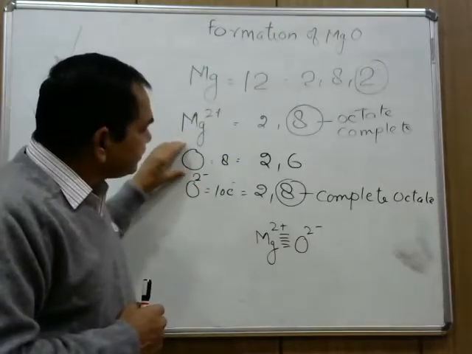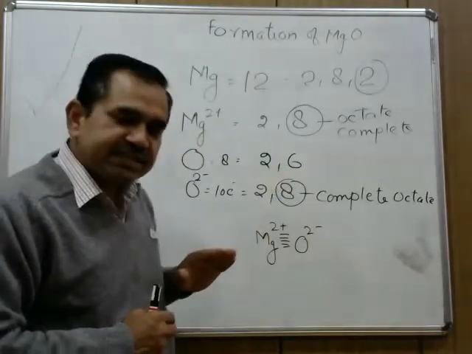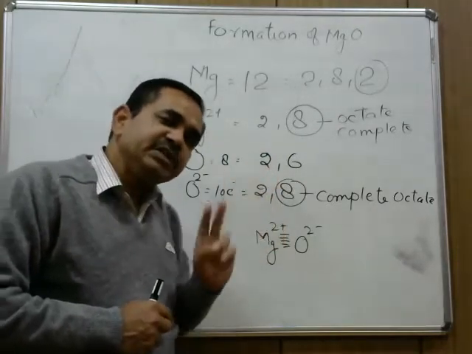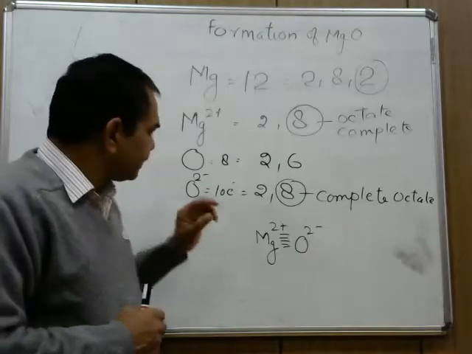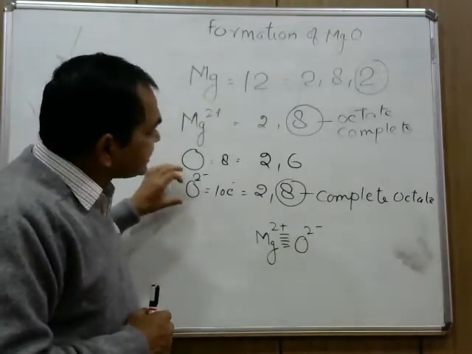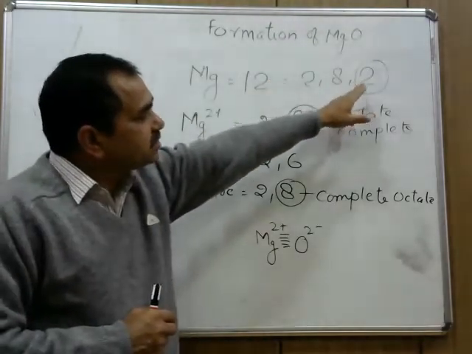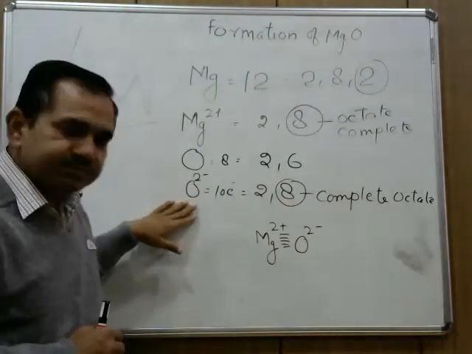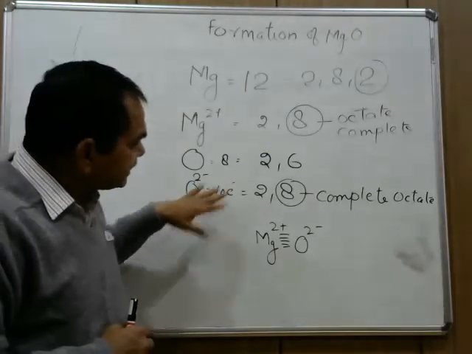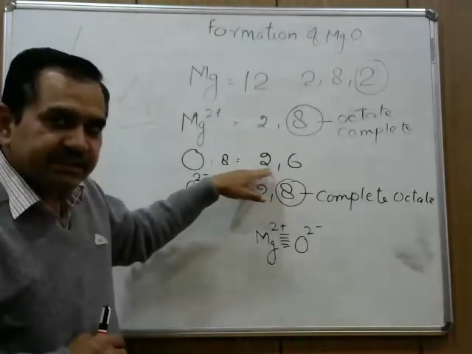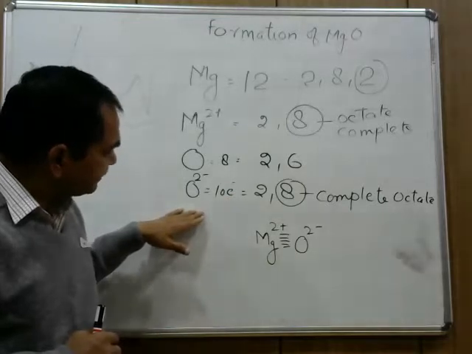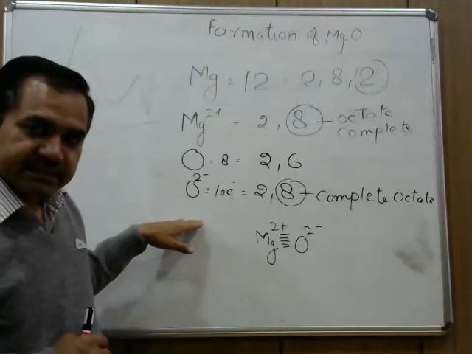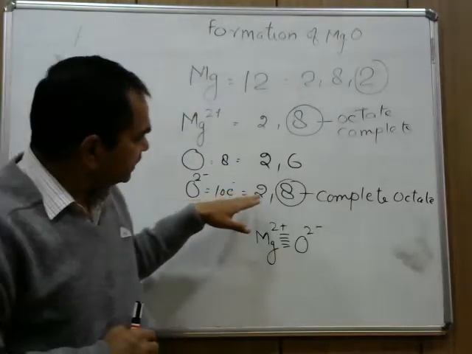Whereas the oxygen atom has 6 electrons in its outermost shell and is short of 2 electrons in completing its octet. So the oxygen atom accepts these 2 electrons lost by the magnesium atom and forms the oxide ion. 8 electrons were already present in oxygen, it accepted 2 electrons, and finally it has 10 electrons, so 2, 8.